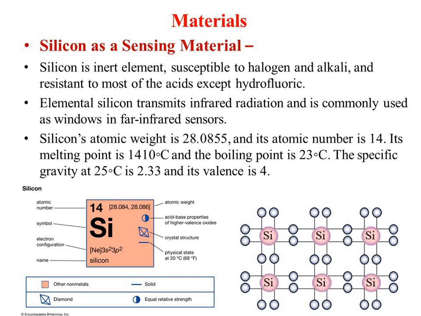It will try to satisfy its outer valence orbit with 4 neighboring electrons, and the outermost orbit will have 4 of its own and 1 from each of the neighboring ones. So finally the valence will be 8 and it will become an inert element, because its outermost orbit is fulfilled.